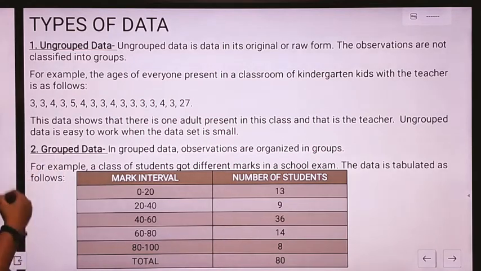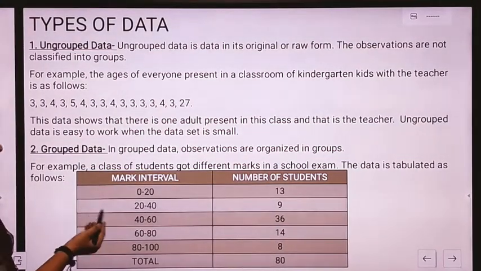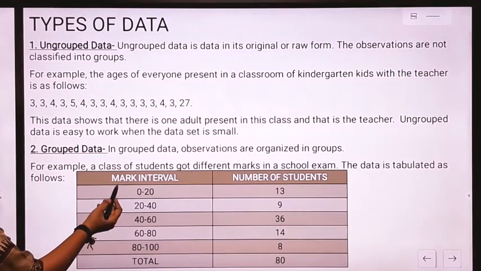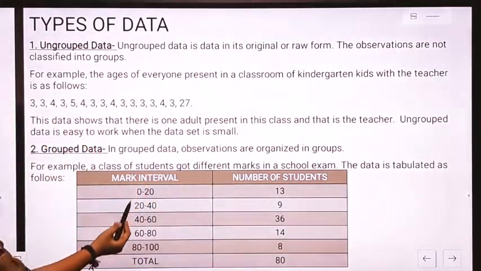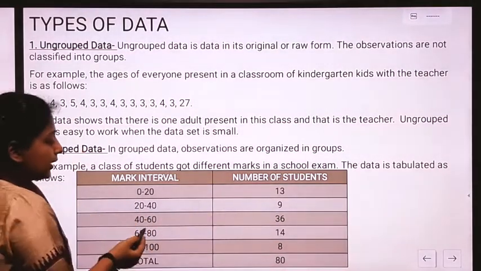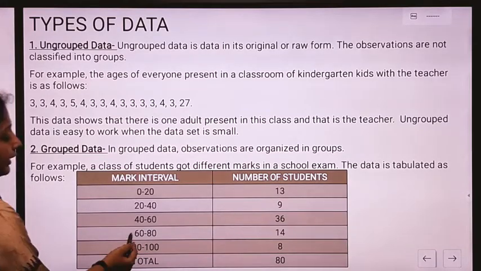Next, we have the grouped data. When we group the data, we are classifying it. For example, see, here this is the table given to you for a class of students for different marks in a school exam. This implies mark interval 0 to 20. This implies that 13 students are getting marks between 0 to 20. 9 students are getting marks between 20 to 40. 36 are getting marks between 40 to 60. 14 are getting marks between 60 to 80. And 8 students are getting marks between 80 to 100.